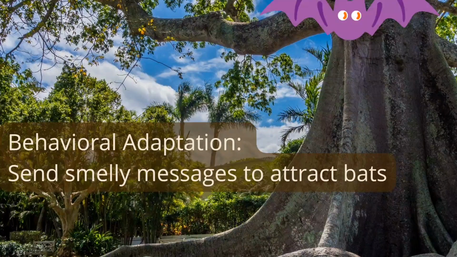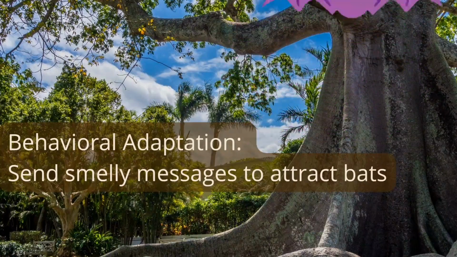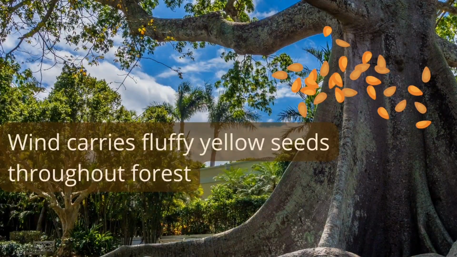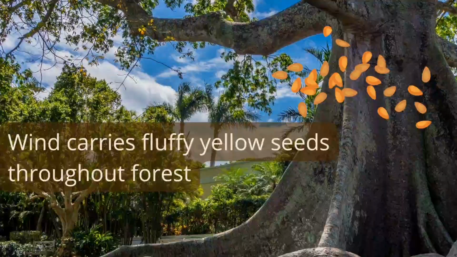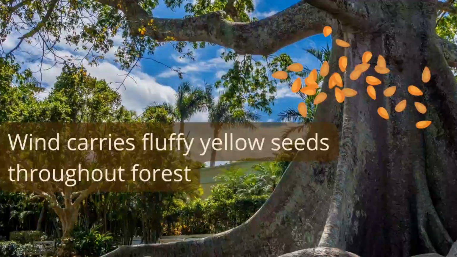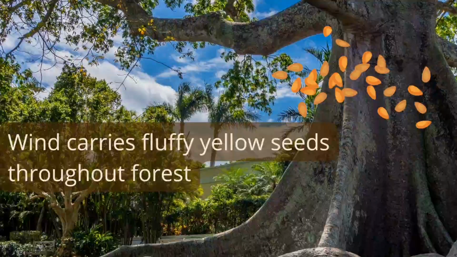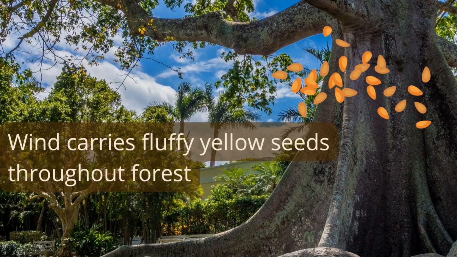For behavioral adaptation, the cabbage tree has delicious smelling flowers to send a message through wind to attract bats. Another thing for their behavioral adaptation is that the cabbage tree has fluffy yellow seeds to be easily carried by wind across the forest.